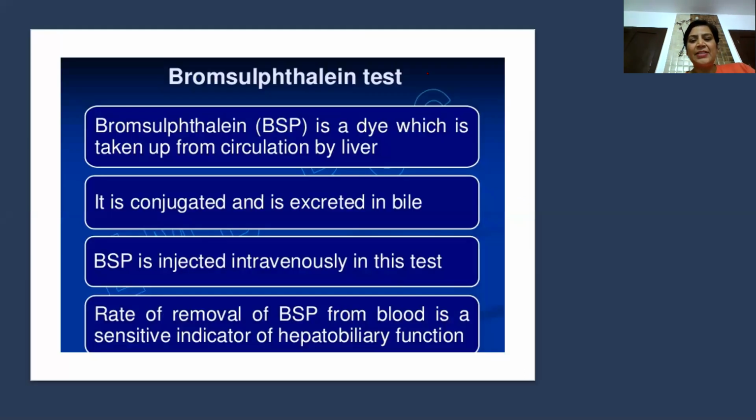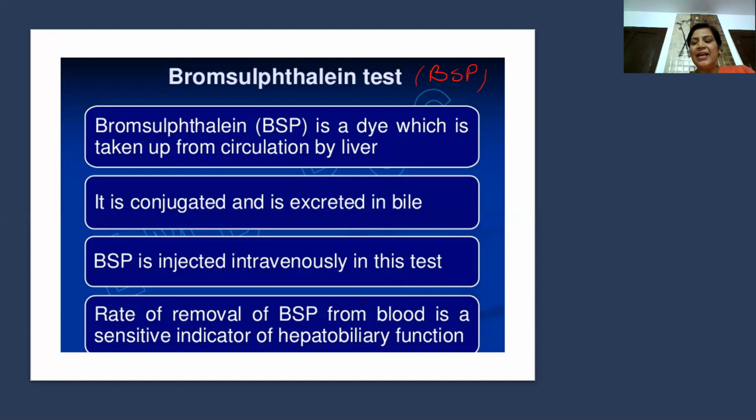Then the BSP test. This is also a very unique test. BSP is a dye which is taken up from circulation by the liver, conjugated, and excreted in bile. So BSP is injected intravenously in this test, and the rate of removal of BSP from blood is a sensitive indicator of hepatobiliary function.